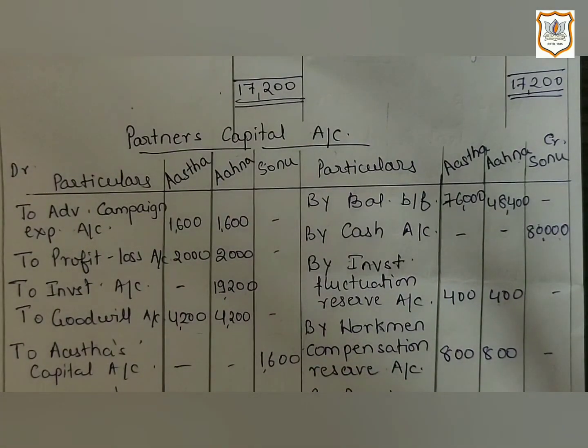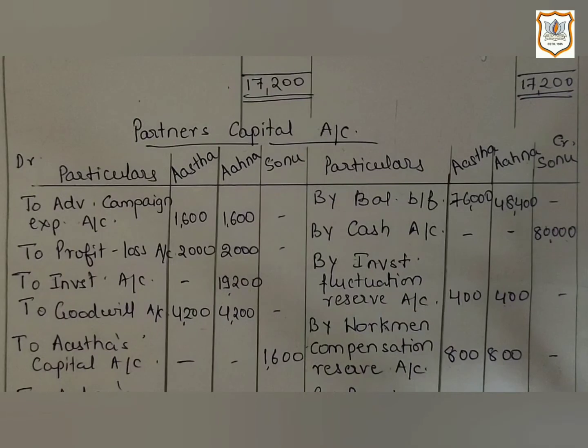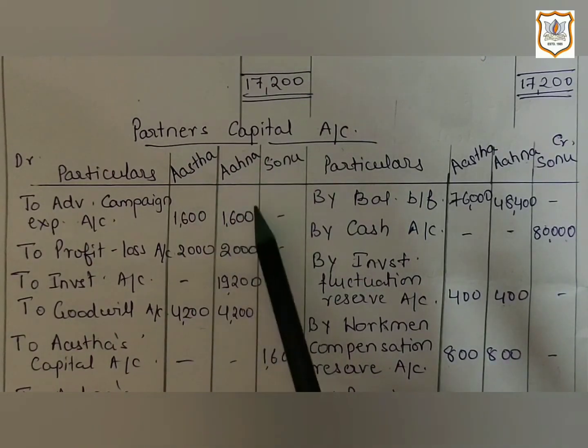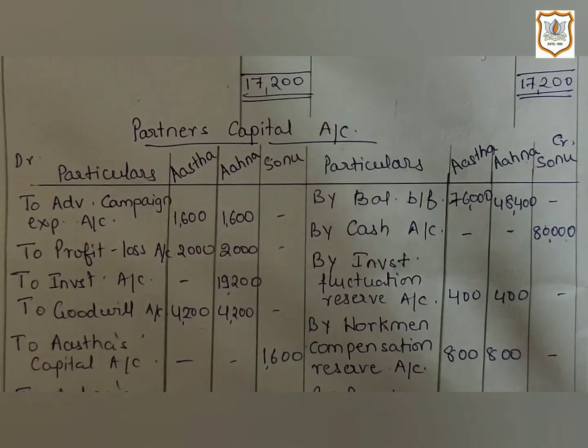Now let us distribute accumulated loss that is given on asset side. Here advertisement campaign expenditure is given, which is a fictitious asset. It is an accumulated loss, so it will be distributed between old partners in their old ratio. So here Astha's capital account will be debited by rupees 1,600 and Ahana's capital will be debited by rupees 1,600.